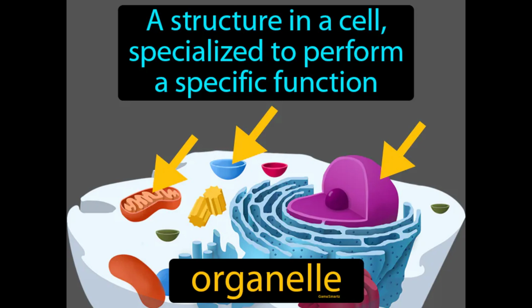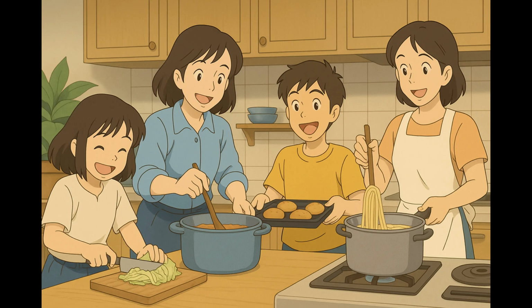A structure in a cell's cytoplasm specialized to perform a function. Organelle. An organelle is like a tiny organ inside a cell that helps it do specific jobs. Imagine you are in a busy kitchen during dinner time, where each chef has a specific task like chopping vegetables, boiling pasta, or baking bread.